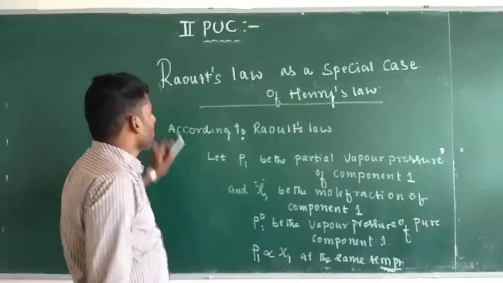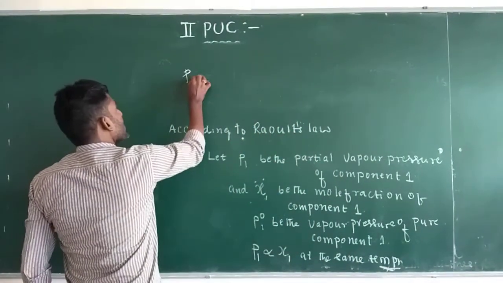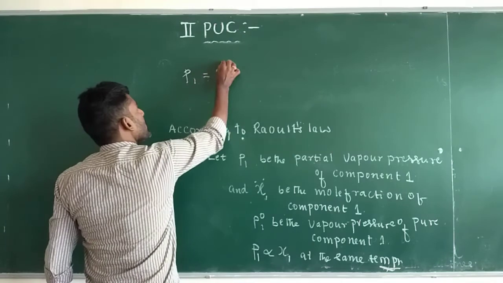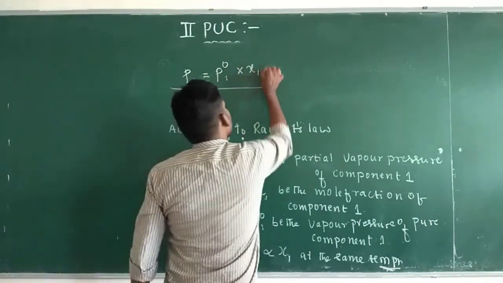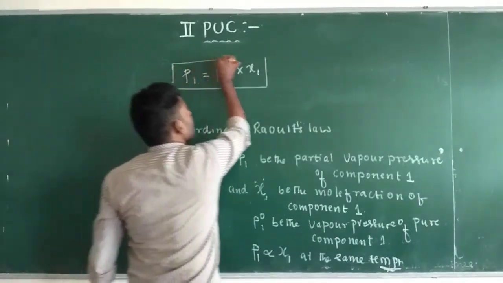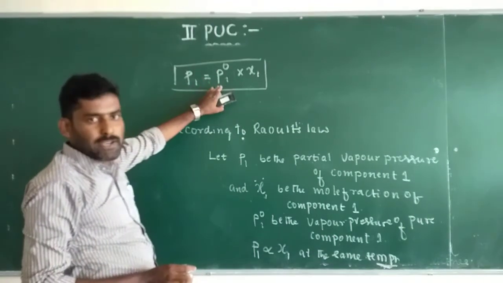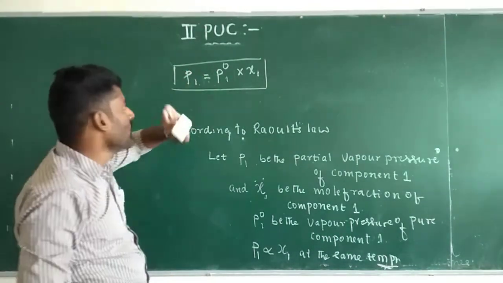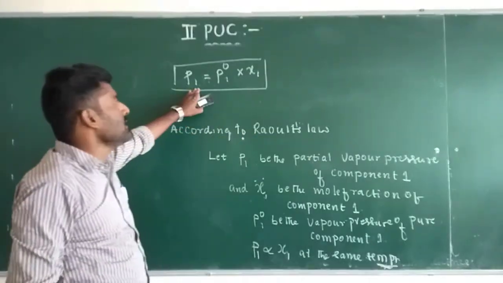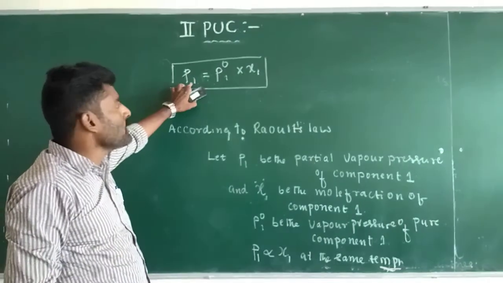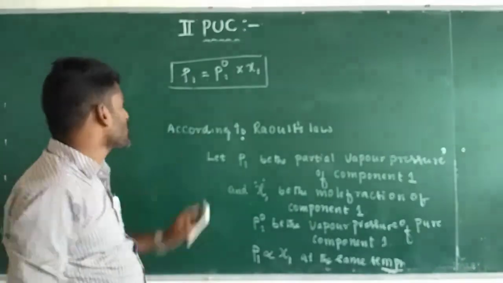Removing the proportionality sign, P1 = P1⁰ X1. Here P1⁰ is the vapor pressure of pure component 1. This is the Raoult's law equation for the partial vapor pressure of component 1 in the binary solution.